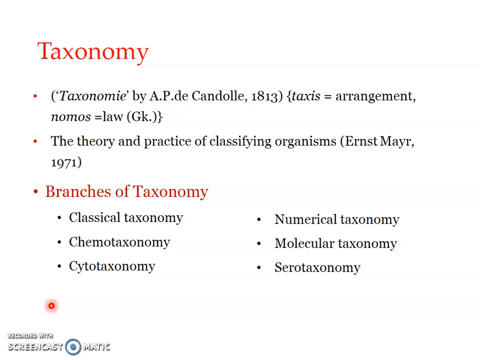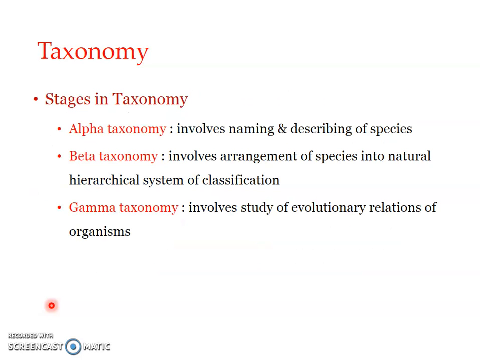Now, serotaxonomy, we can say it is a type of chemotaxonomy, and it is based on the analysis of the blood serum of the animals. So these are the different branches of taxonomy, and we will be looking into them in detail in future presentations. Now, what are the different stages in taxonomy?